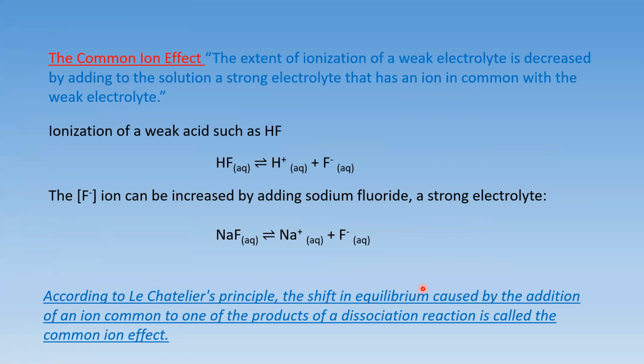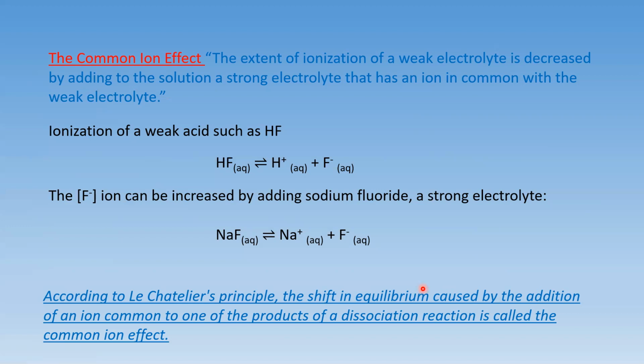The common ion effect tells us about the decrease in solubility of an ionic precipitate by the addition to the solution of a soluble compound with an ion in common with the precipitate. I repeat, the common ion effect refers to the decrease in solubility of an ionic precipitate by the addition to the solution of a soluble compound with an ion in common with the precipitate.